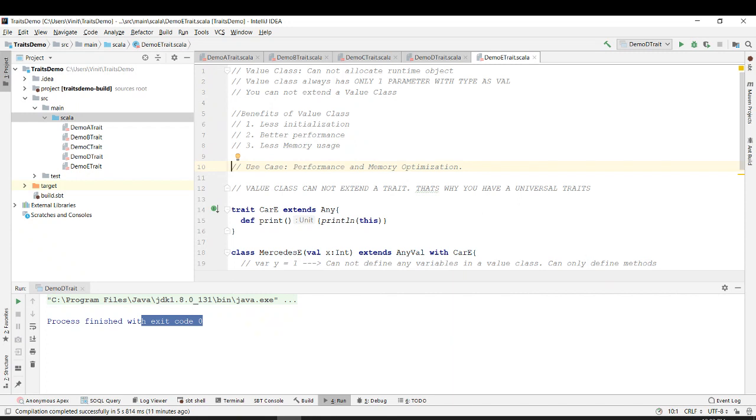If you are actually doing some programming and becoming a programmer who is contributing to big data projects, Apache Spark, or open source projects, or you're writing a very extensive framework for a company like Uber, Google or Facebook, and you are making a program which has to be very good in performance and memory optimization, only then you make a value class, and if you want to extend something from that, you make a universal trait.